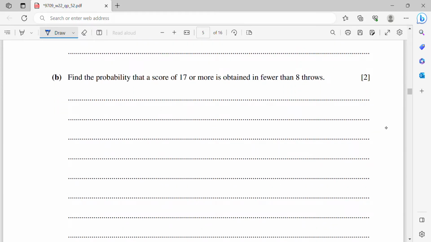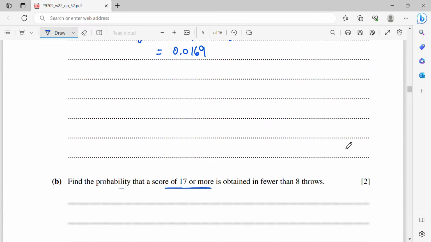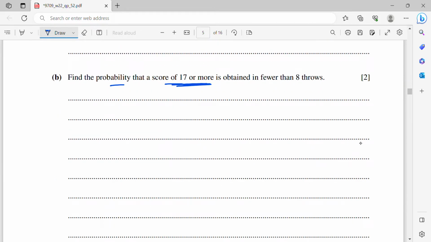Okay, so now part B: find the probability that a score of 17 or more is obtained in fewer than 8 throws. That means our p is 1 over 54, which is the probability of success from part A. Since we know that this is geometric, I will say that there are 2 methods to solve this question.